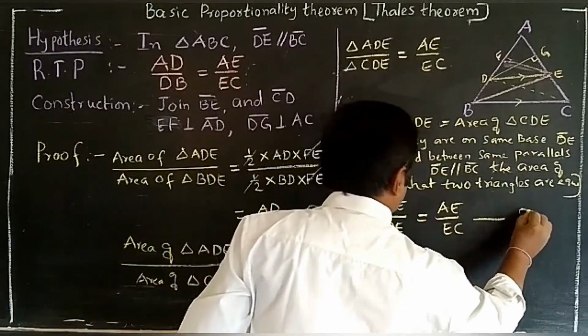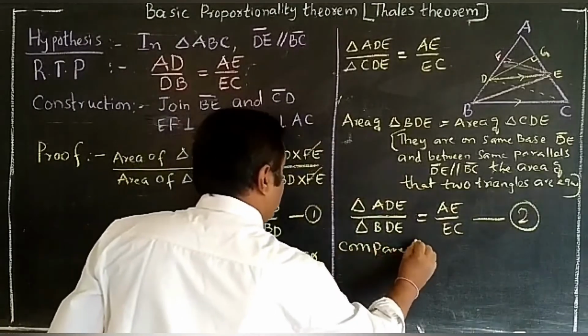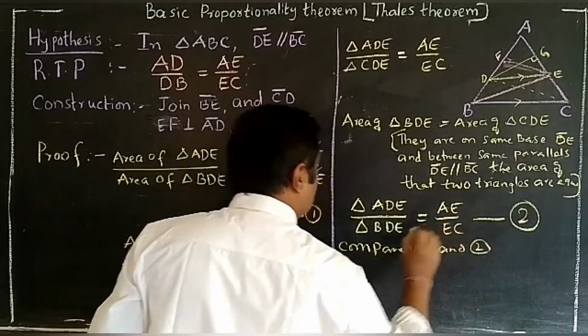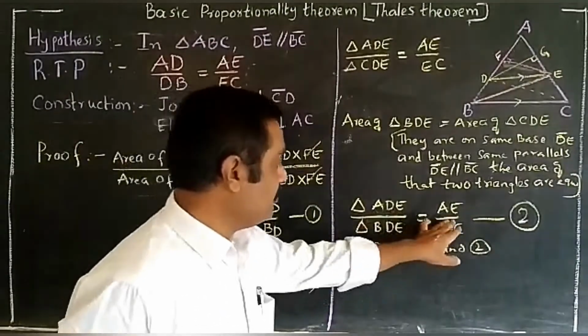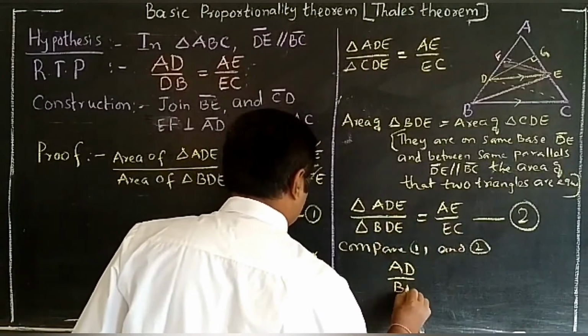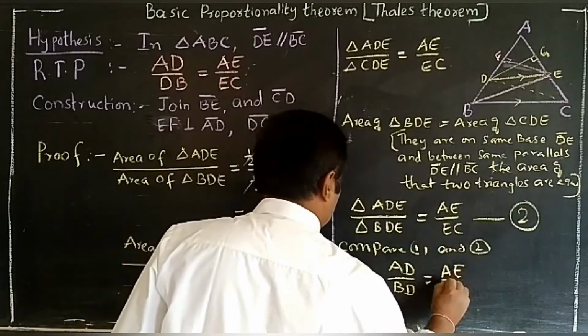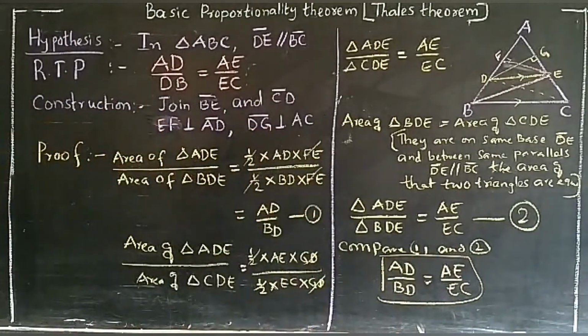This I am taking as the second equation. When I compare the first and second, your first equation is AD by BD is equal to, second equation also AD by BD is equal to, so their answers are also equal. AD by BD is equal to AE by EC. Hence proved. Let's check this, children.